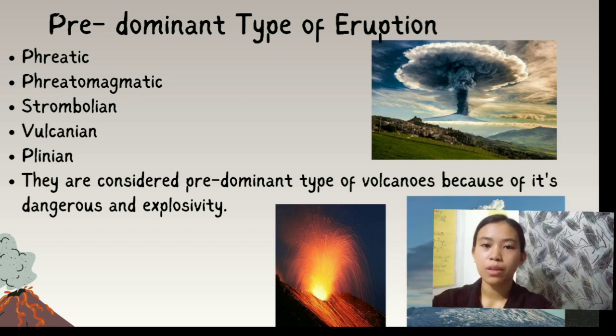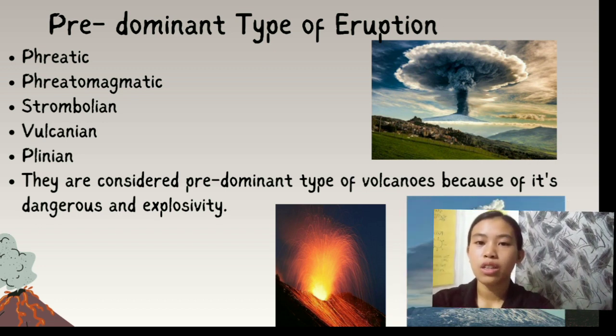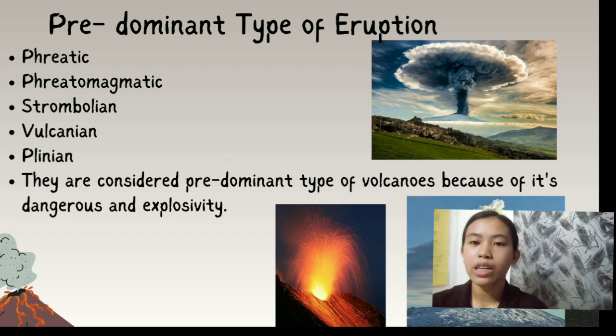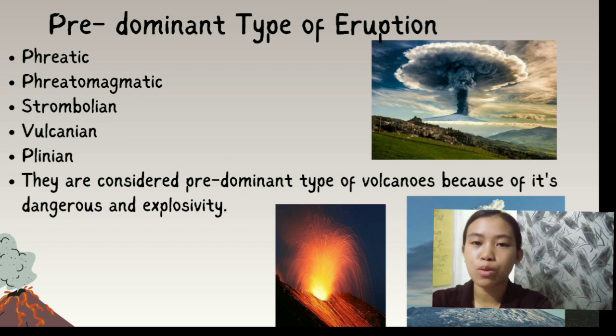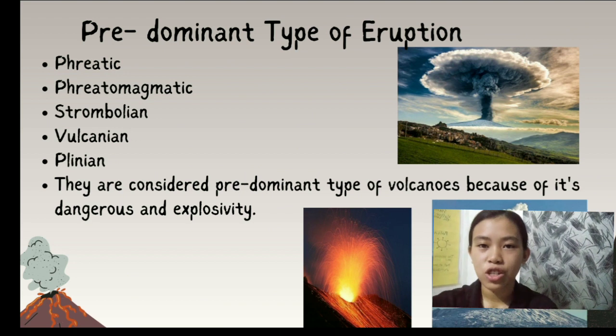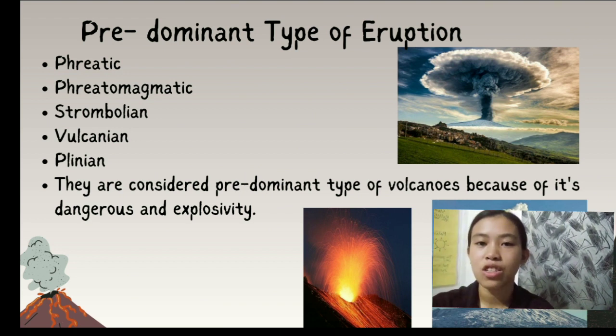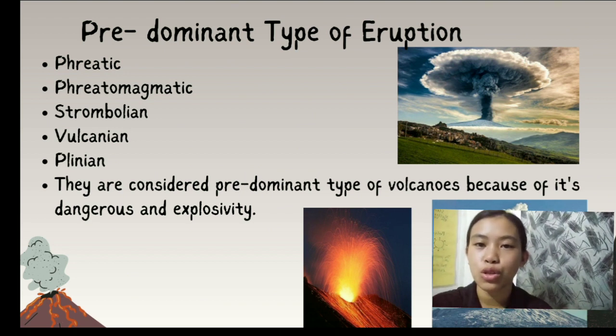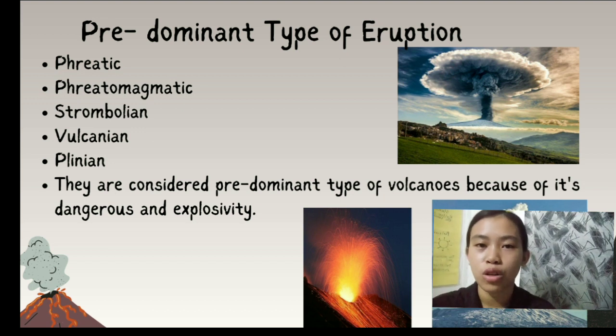The third, the Strombolian eruption, is a relatively mild and frequent type of eruption. The fourth one is the Plinian eruption. It is known as the Vesuvian eruption. It's a highly explosive and violent volcanic eruption characterized by the ejection of a large amount of pumice, ash, and volcanic gases into the stratosphere, forming a tall eruption column.